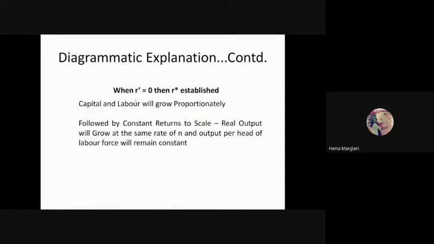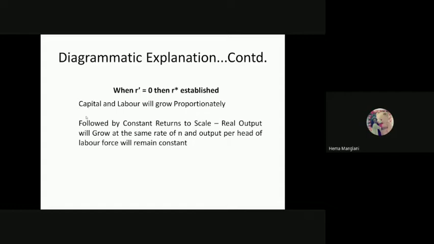So when this R prime is equal to 0, then actually R star would be established. Basically we call it capital and labor will grow proportionately, followed by constant returns to scale, because our assumption is still on constant returns to scale. The only thing is that the diminishing returns would be generated by the interaction of both capital and labor, though here more emphasis is given on capital, the same as the case was in the Harrod Domar model. So that's why there is a similarity between the Solow and Harrod Domar models.